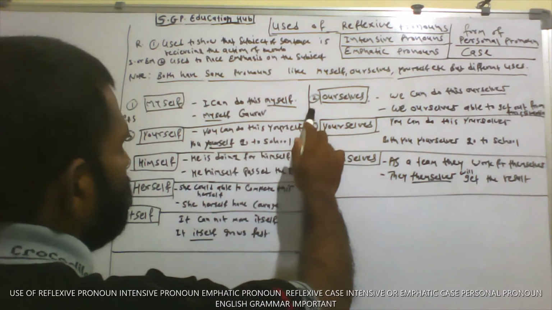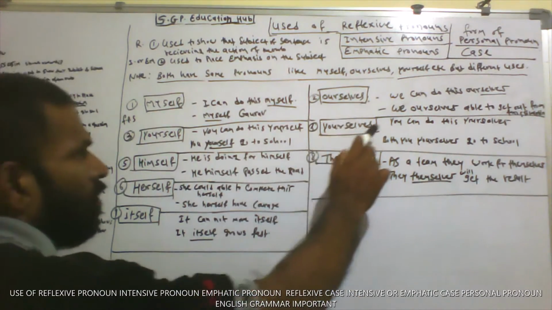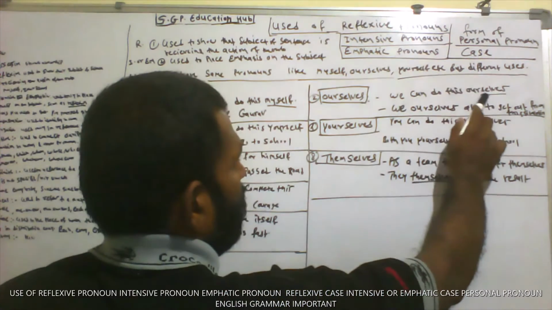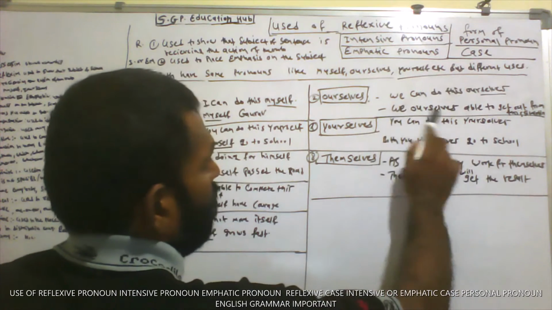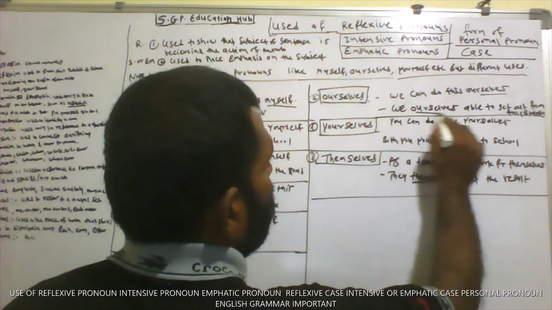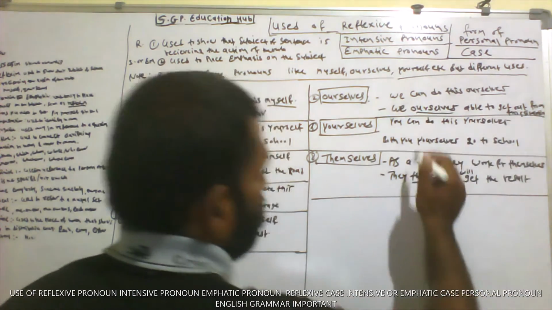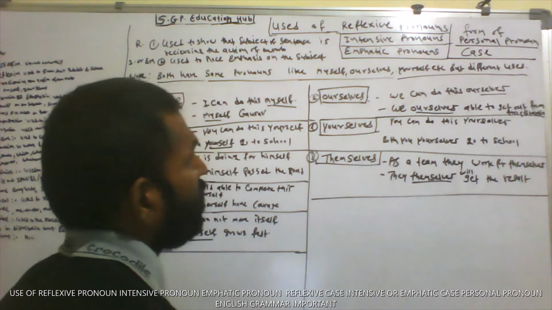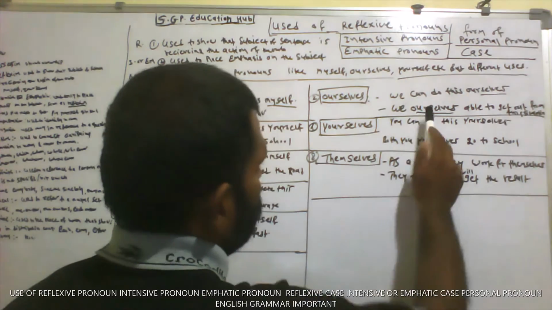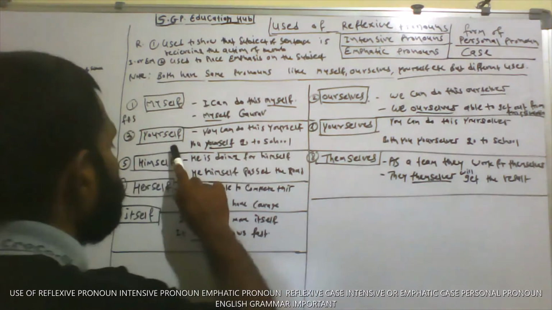This is first person plural. We can do this ourselves. Here ourselves comes as a reflexive pronoun. We ourselves are able to get out from this situation. Here ourselves comes as an emphatic pronoun.